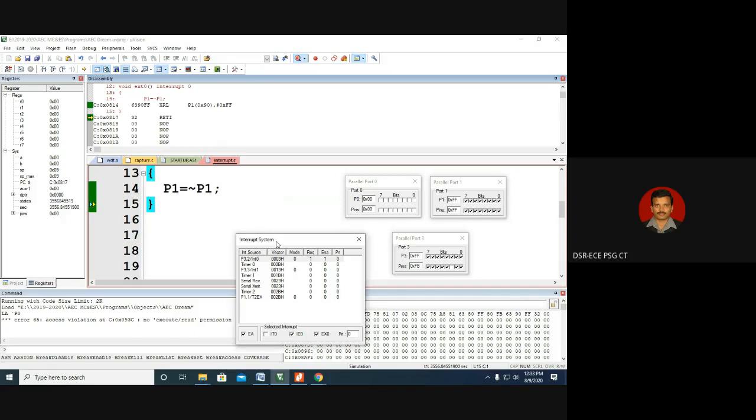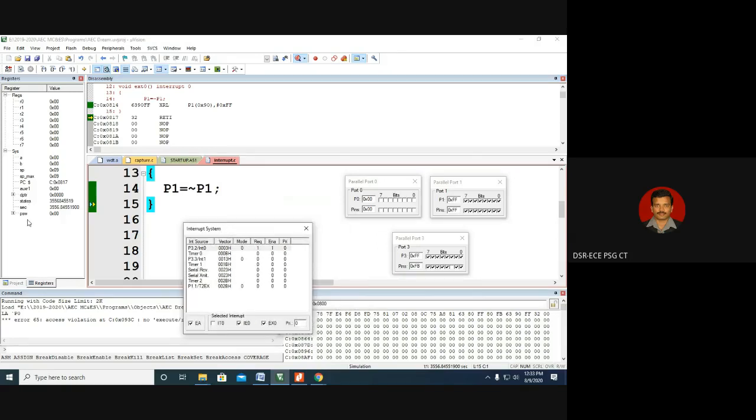Okay, now I will show you the stack. Where is the stack pointer? Look and see where the stack pointer is. The stack pointer is pointing to 09. You see, this is the stack pointer which is pointing to the 09th location. What is the initial value of the stack pointer? The initial value of the stack pointer is 07. That we need to understand.